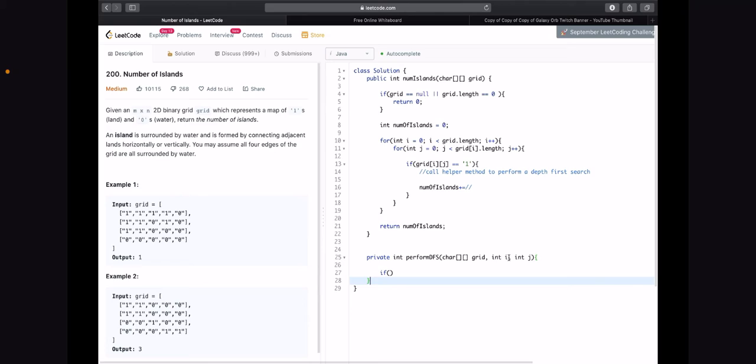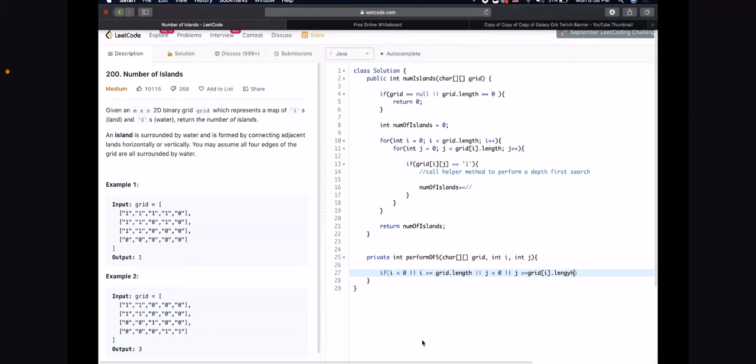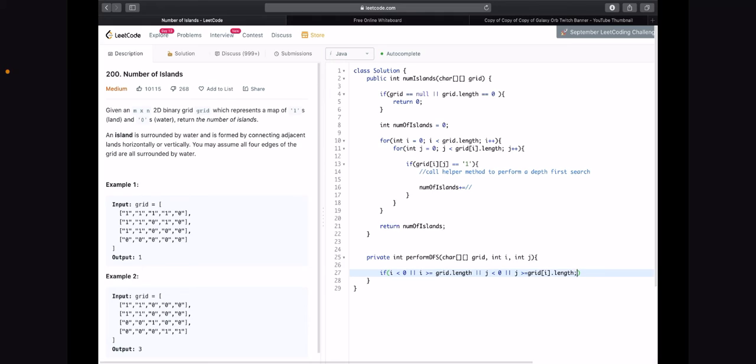If the grid at ij equals 0, then that's when we need to just return 0. So I'll say if i is less than 0, or i is greater than or equal to our grid.length, or j is less than 0, or j is greater than or equal to our grid at i.length.